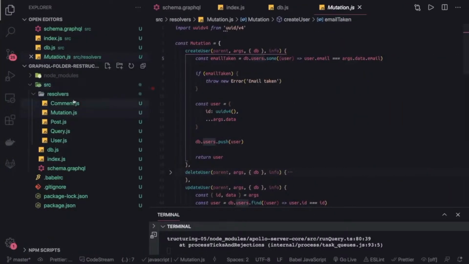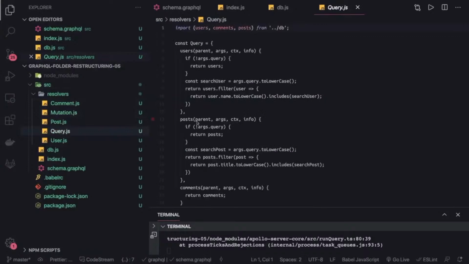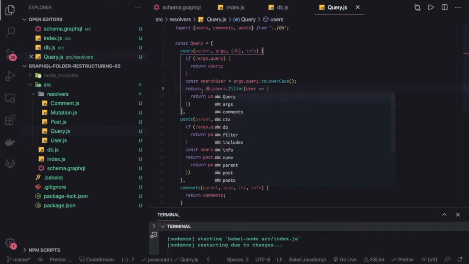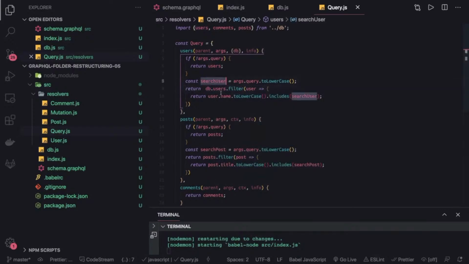If we go and check our query for the users, it is accepting this query as an argument. And then what we are doing here is, okay, some code is not updated. This should be a database, because now we started passing the db, and it should be db.users, right? And this is how it is going to be.